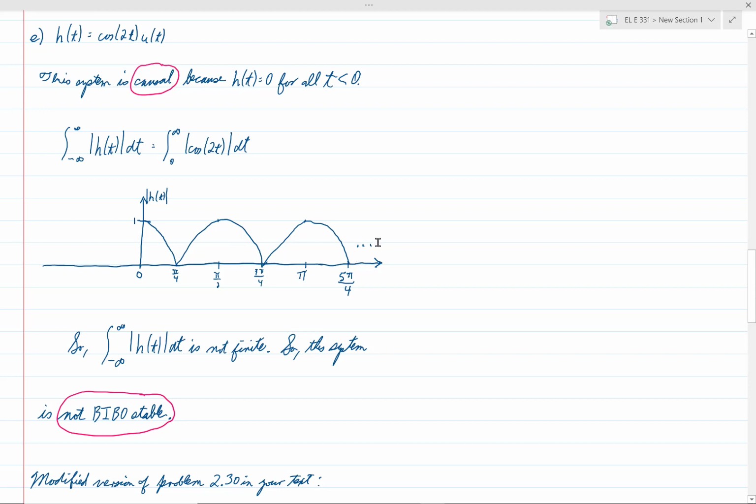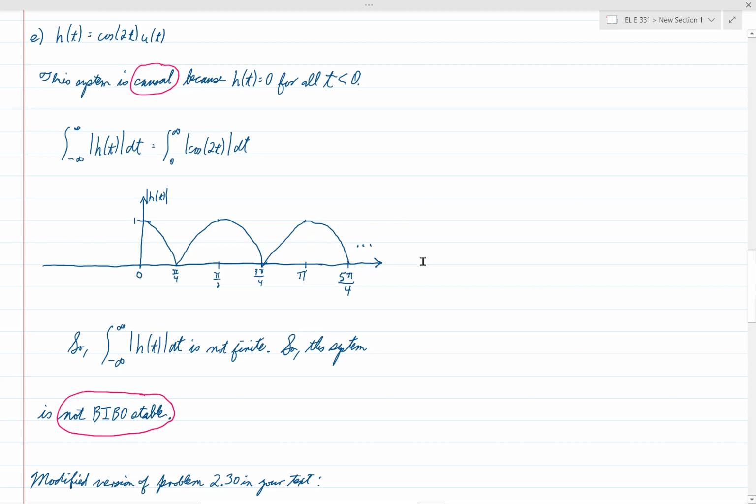And that pattern will continue on forever in the positive direction. Now, if you think about it for a moment, the integral will just be the area under all of these curves, but we keep adding more and more curves there, or more humps, whatever you want to call this.